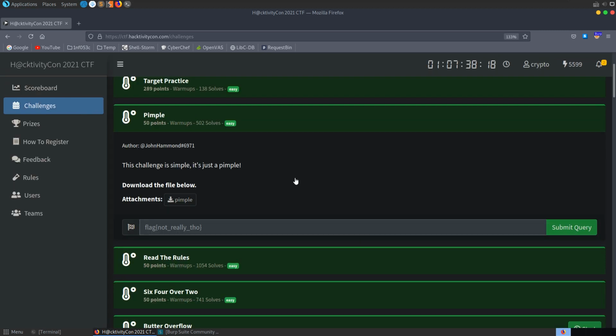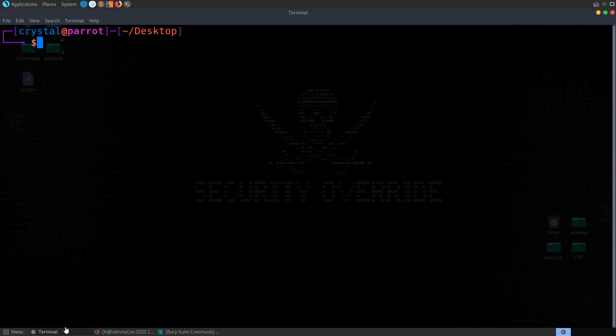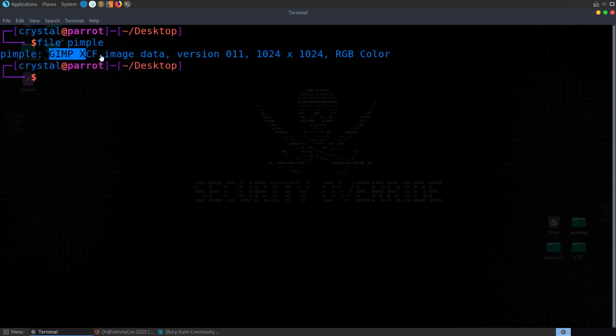other categories. The next challenge is called Pimple. It's a warm-up challenge, and the description says, "This challenge is simple, it's just a pimple." So we download the file to a local directory, and first of all you can see that it's already showing the file type, but let's check this in the terminal. And we'll see that it's a GIMP XCF image data, so let's try and open it up in GIMP.